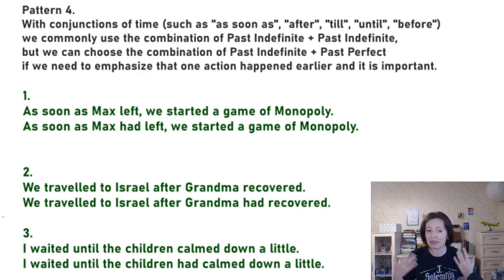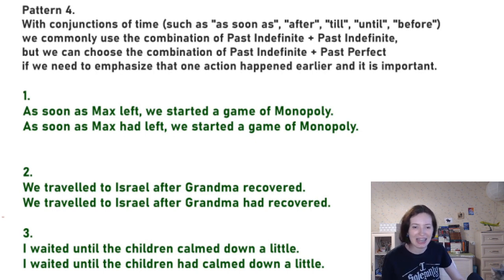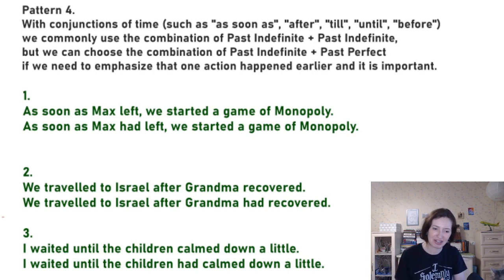And many people have the logical question, what's the point? Let's decide which one we use correctly. And I suggest that we count all these conjunctions as the same case, the same pattern, and we decide that we use the past perfect only if it is important that one action happened earlier, logically important. The two actions are logically connected. So I'm going to read the couples of sentences and translate them, and you can see the difference, right?